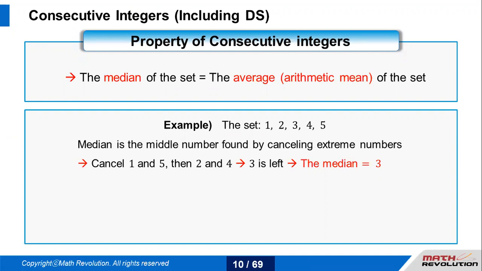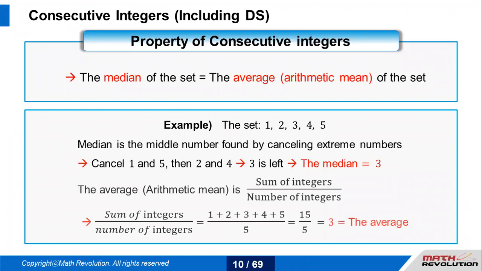But when it is noted that they are consecutive, I don't have to sum, do the total and find the average. That is where you apply the logic. This is just to show you that the median and the average are the same, because that is what the property says, so 15 over 5 equals 3. But if a question says consecutive integers, my mind should always reciprocate: okay, so my mean is equal to the median.